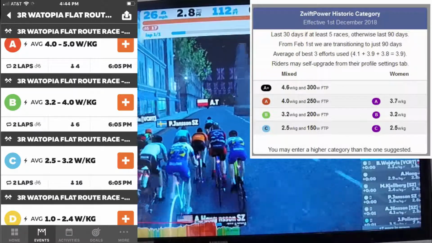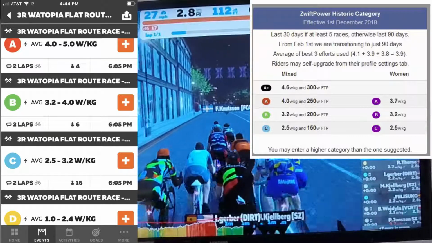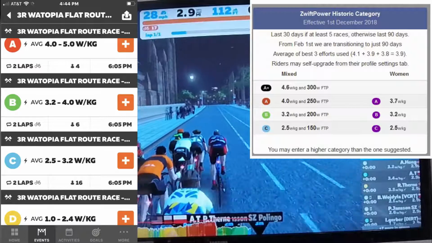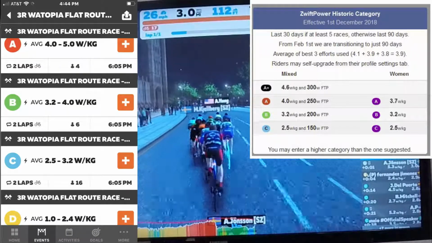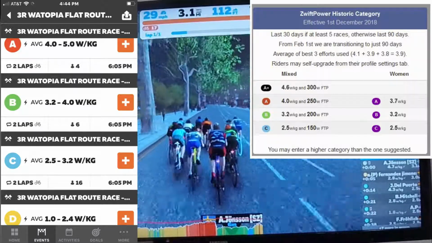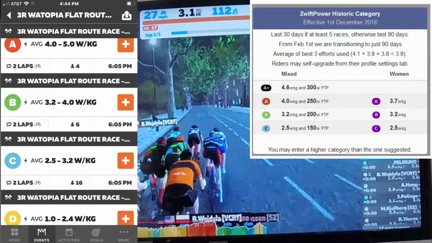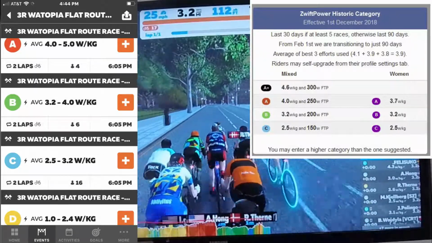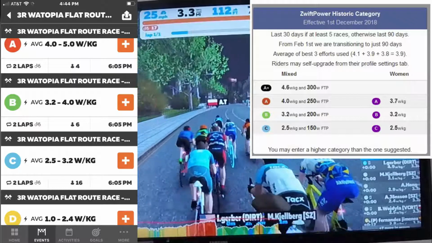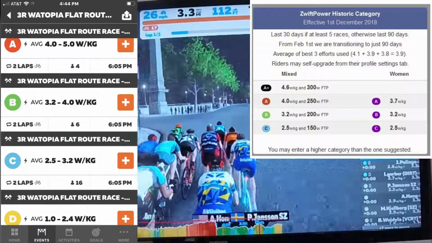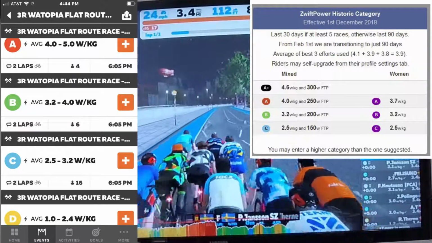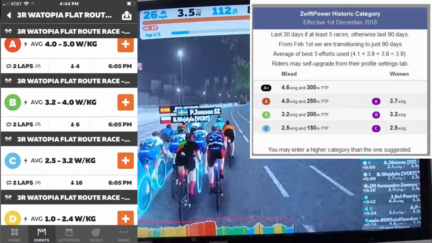Let's say that you just signed up with them and you have no history with them. It doesn't cost anything to sign up, by the way. Let's say next that you sign up for a Zwift race as a Category C and you complete the race. Zwift will take a look at the power that you produced. So if you produced more than 3.2 watts per kilogram, and they have a little leeway, so it'll be a little more than that, and you produce more than 200 watts, then you will receive a disqualification code. Keep in mind, both of those two have to happen, not just one of them.